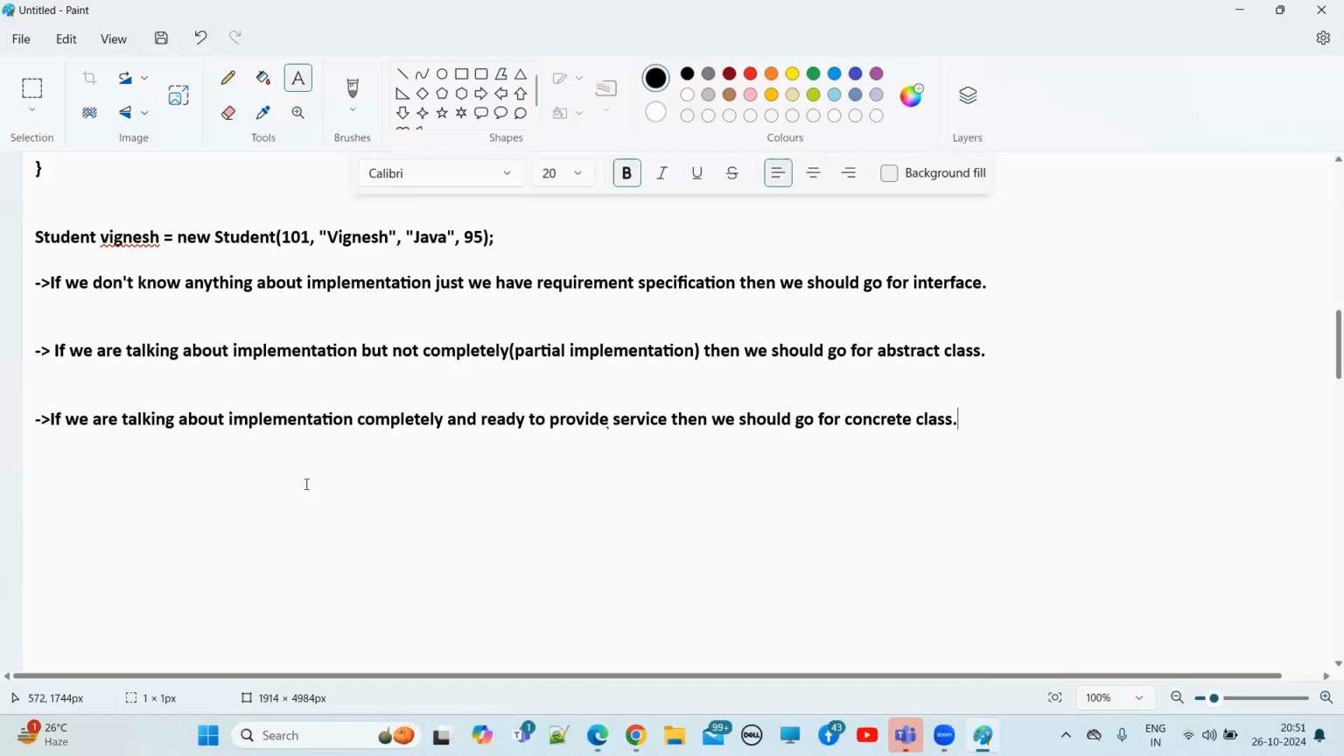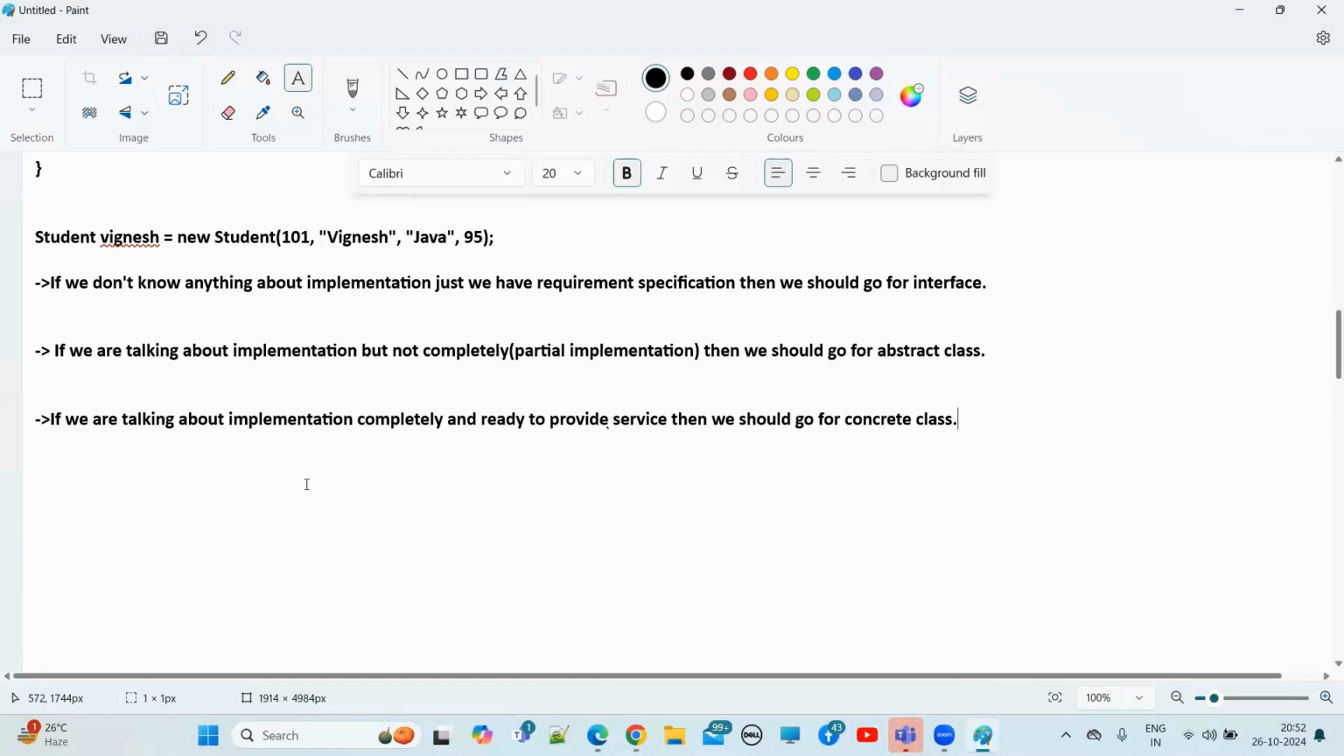So now, if you are talking about implementation, yes, we are talking about implementation, but not completely. Only partial implementation we are talking. Out of all the business rules, only we know few business rules. So that time we will go for what? Abstract class. Right? Next one. If you are talking about implementation completely and ready to provide service, then we should go for what, guys? Concrete class.